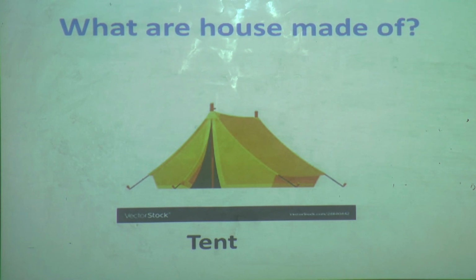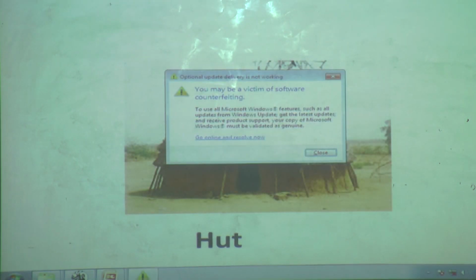Now can you see? This is a tent. A tent is a temporary house. A temporary house made up of cloth. You can see this tent is made up of cloth. And people who always move from place to place use tents. Also we use a tent when we go for camping or any small trip, when we want to stay over there. We use these types of tents to stay there. Okay? Understood? Now we'll move to the next one.